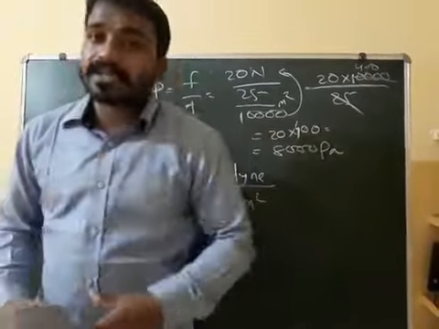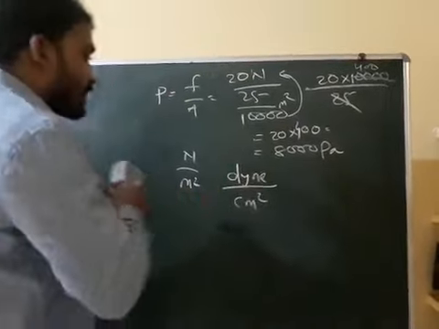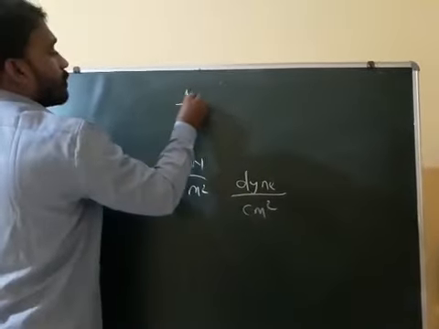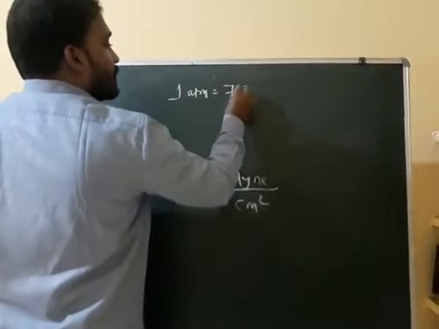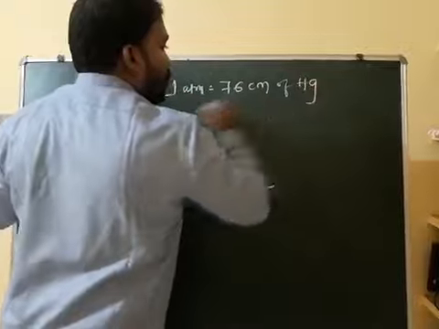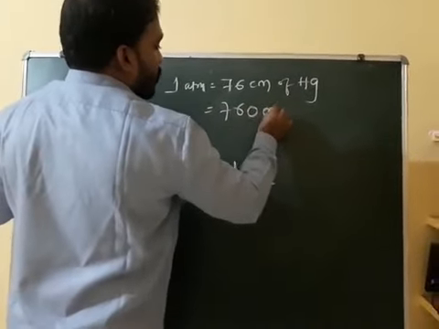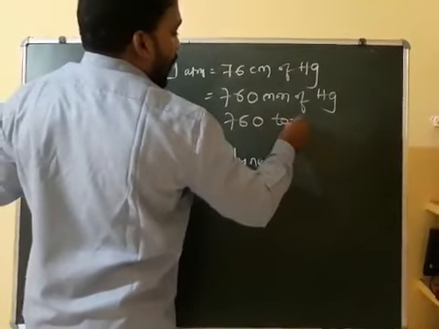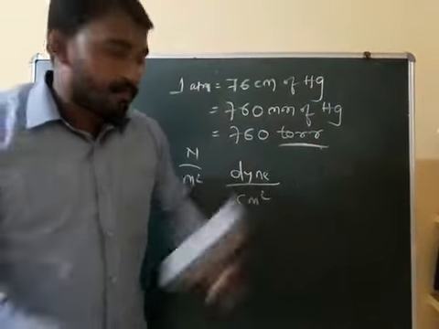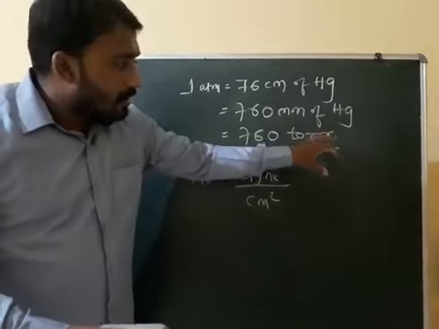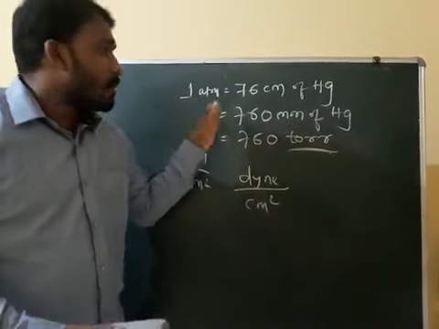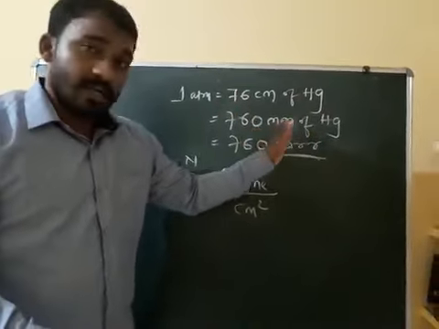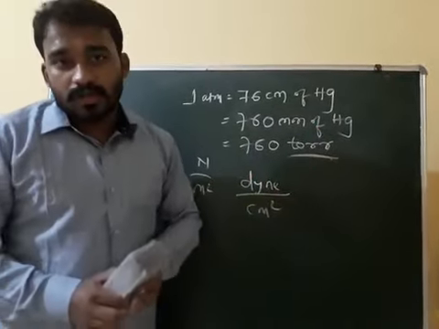Normally, our atmospheric pressure is 1 atm, which is 76 centimeter of mercury column, otherwise 760 millimeter of mercury column, or 760 torr also. Clear?